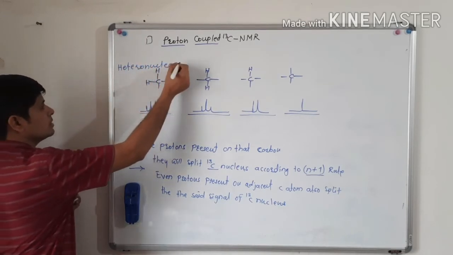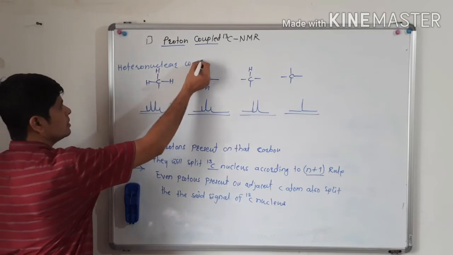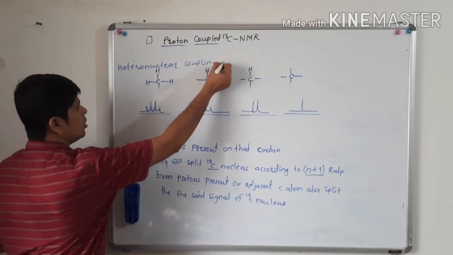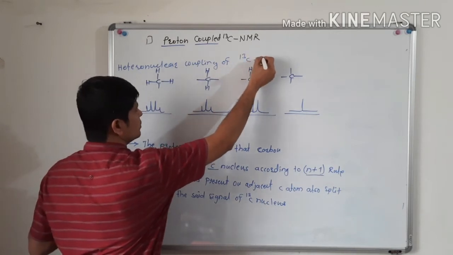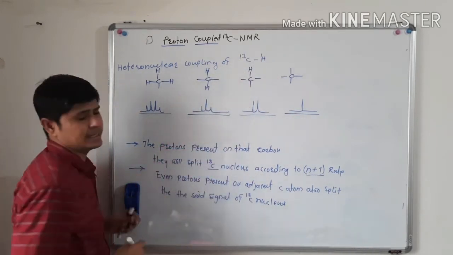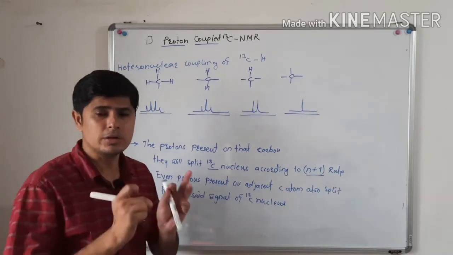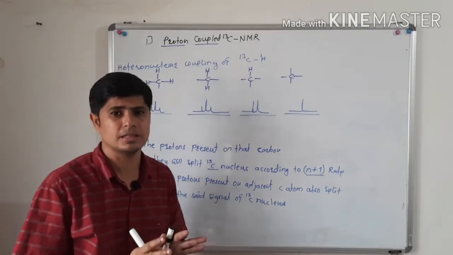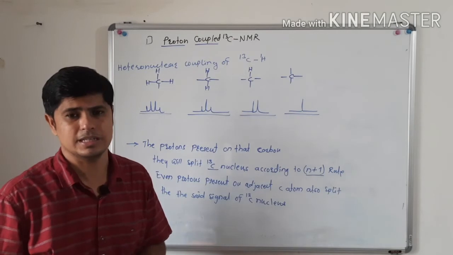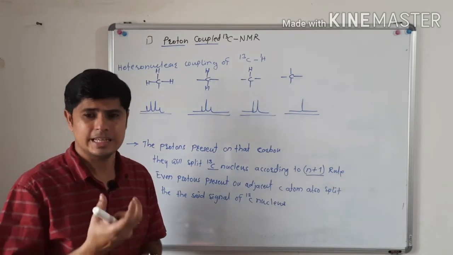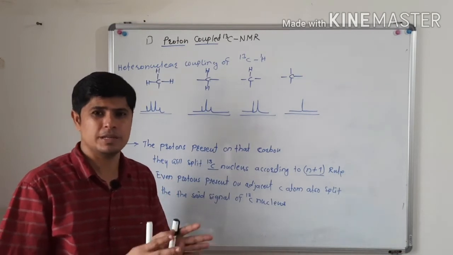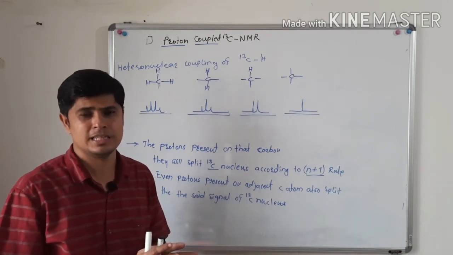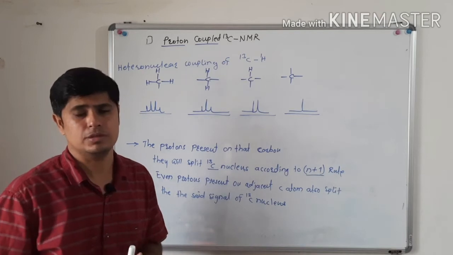Heteronuclear coupling of carbon 13 nucleus with 1H nucleus. This is a heteronuclear coupling of carbon 13 nucleus with 1H nucleus. That means the carbon 13 is having how many protons? Those protons will split that carbon 13 nucleus according to the n plus 1 rule.